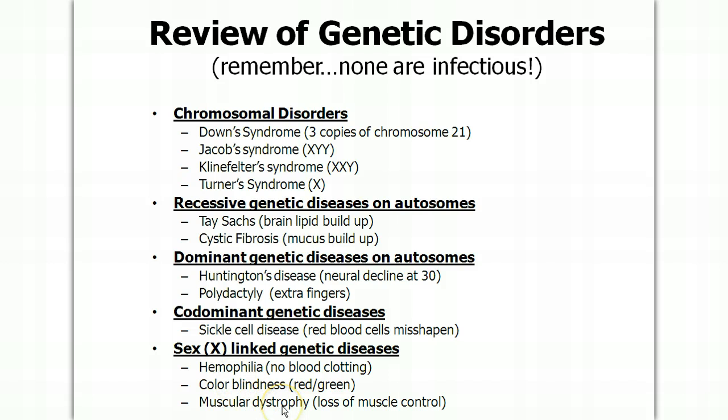And muscular dystrophy, Duchenne muscular dystrophy, loss of muscle control, failure to make a muscle protein to allow you to control those muscles. And all three of these are more likely to be found in the males, because if they get the allele for the disorder, they're going to express it because the Y chromosome doesn't help them. Females tend to be carriers because all these are recessive, and the normal allele hides the disorder, and they don't exhibit any of the symptoms.